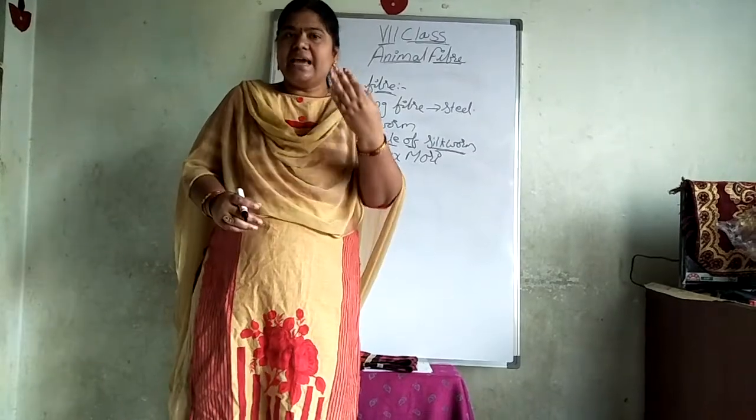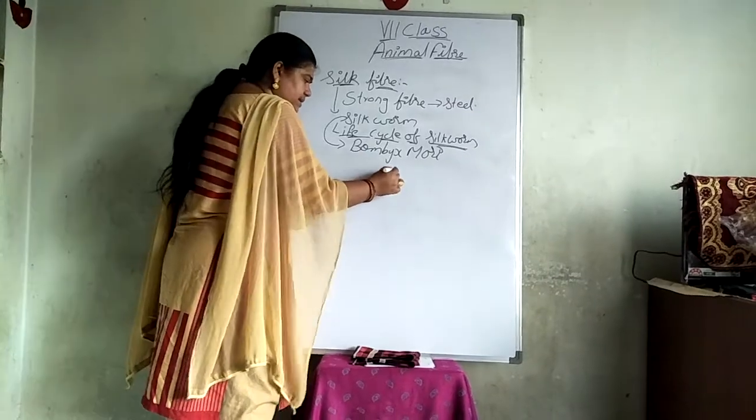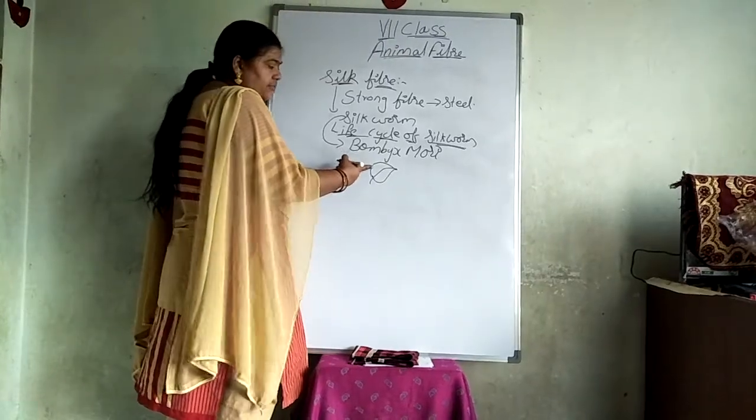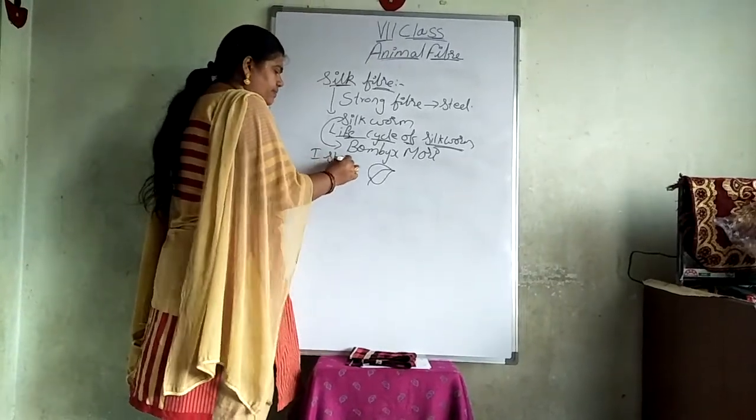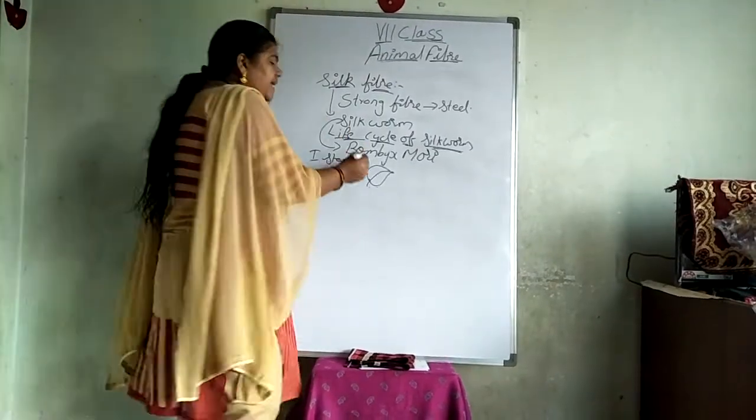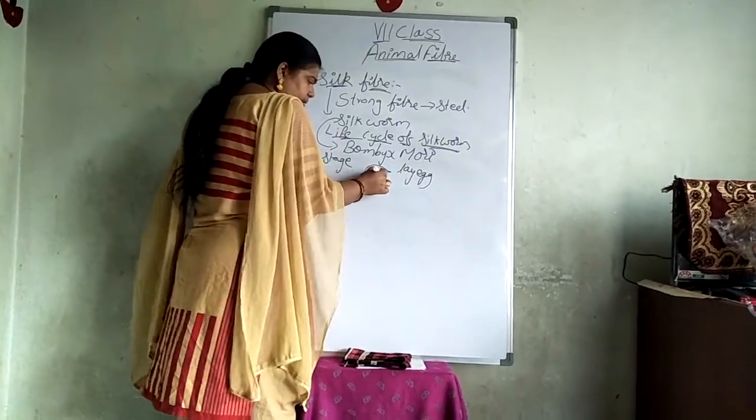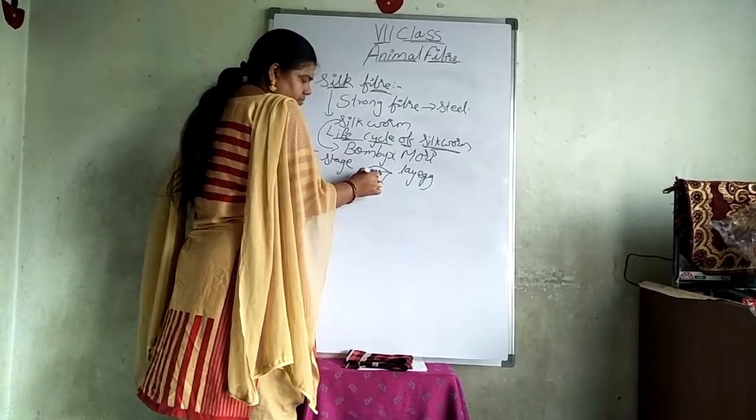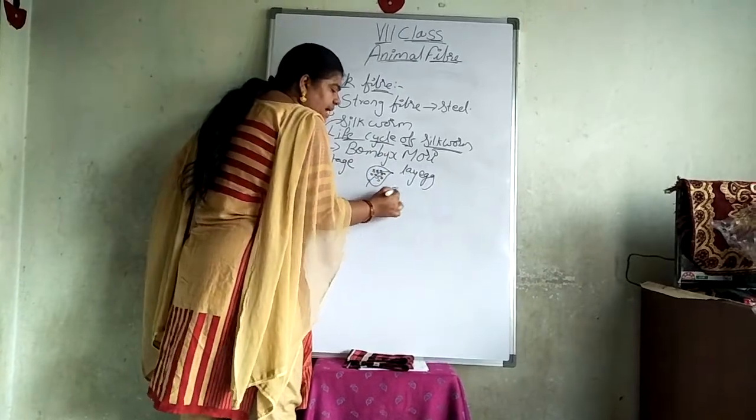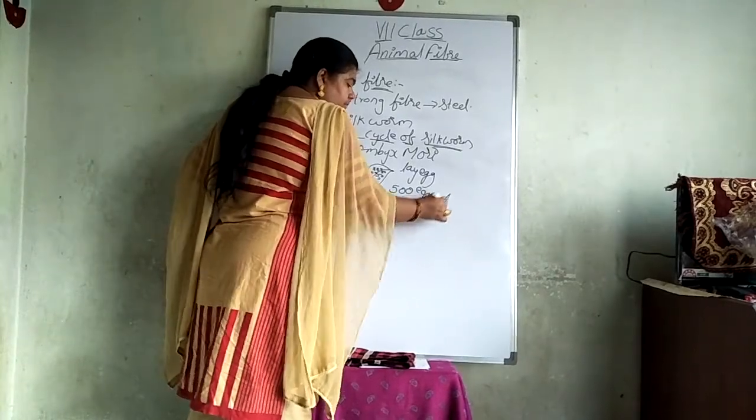Now the first stage of the silkworm. The first stage is on the mulberry leaf. The silkworm lays eggs on these mulberry leaves. You have to understand, at one go the silkworm lays around 500 eggs, and it will die.